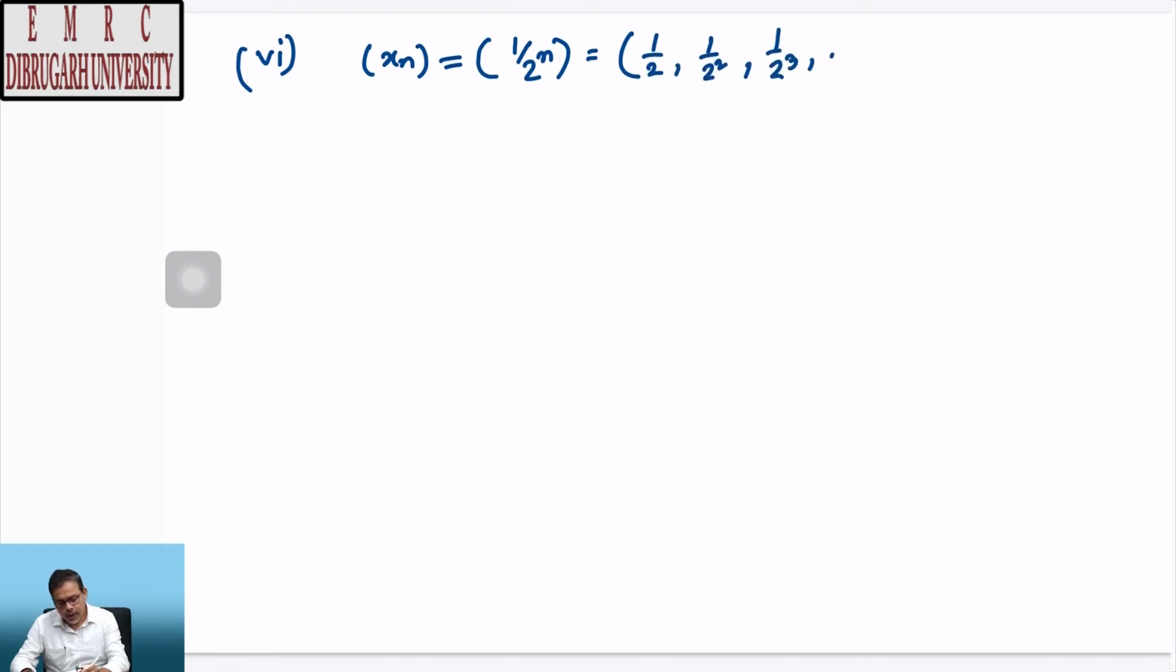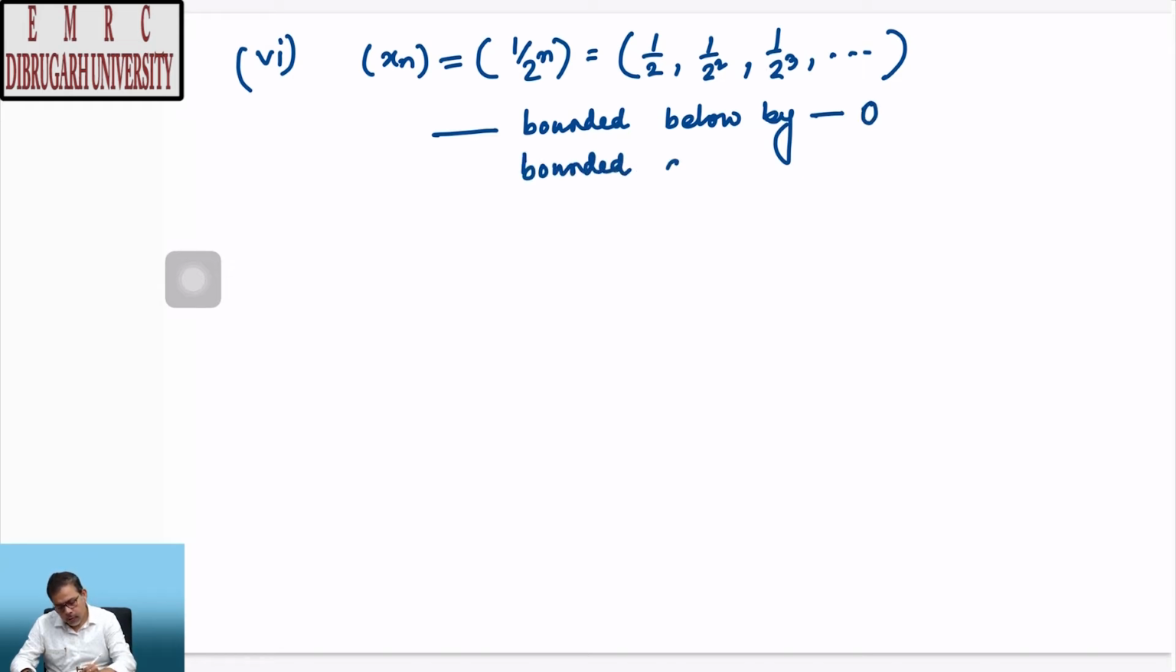Take this example, the sequence xn given by 1 by 2 to the power n, which is starting from half, half square, half cube and so forth. This is bounded below by 0 and bounded above by half. So, it is a bounded sequence.